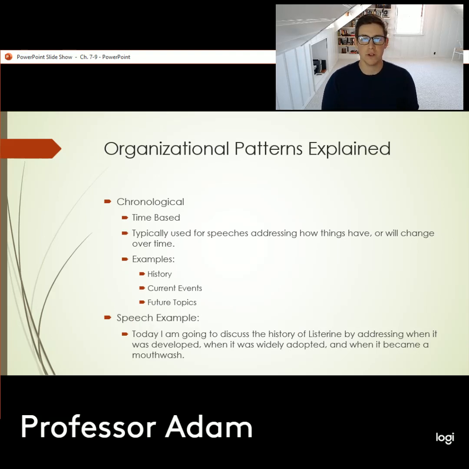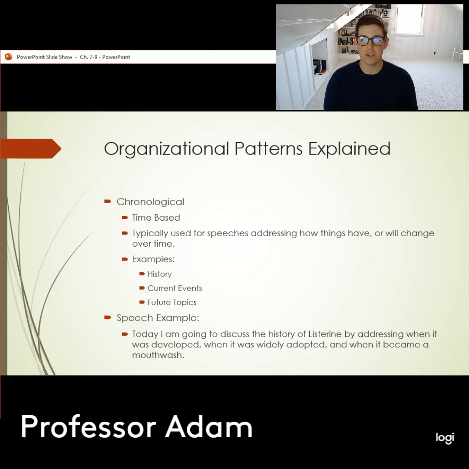So with our first organizational pattern, this is one of the more complicated factors that come into play when we are talking about speech writing, because it's really not just about writing down our ideas. We have to think about how they're going to be organized, how they're going to flow together, and that is where these organizational patterns come into play.